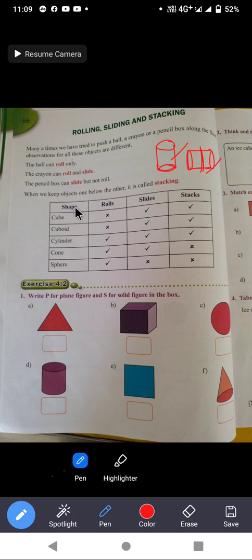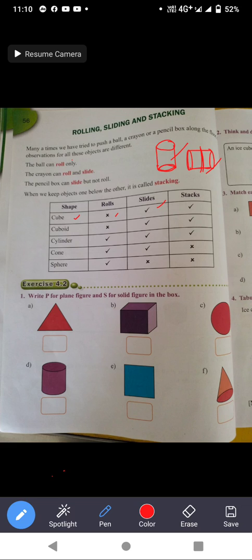Now look at this figure. Can a cube roll? No, it can't roll because a cube has flat faces. Slide? Yes, it can slide. The objects which have flat faces can slide. Stacks? Yes, we can put one cube on the other.